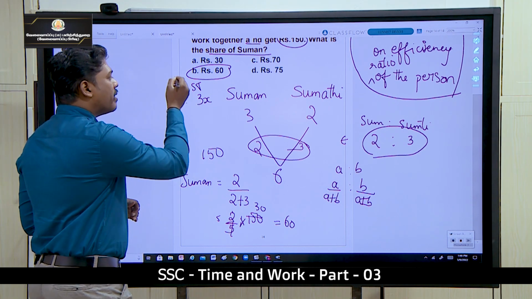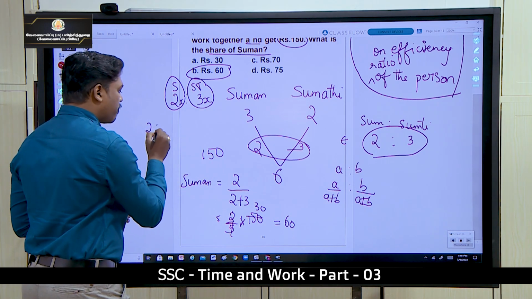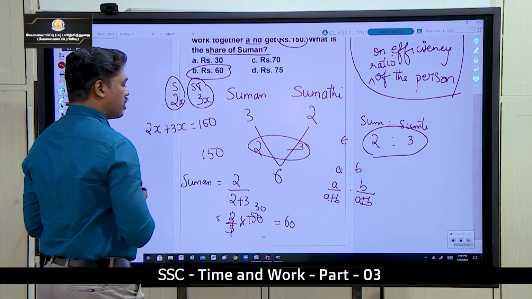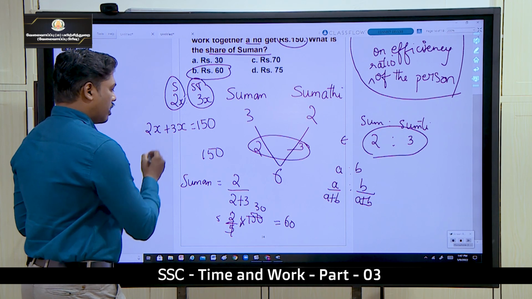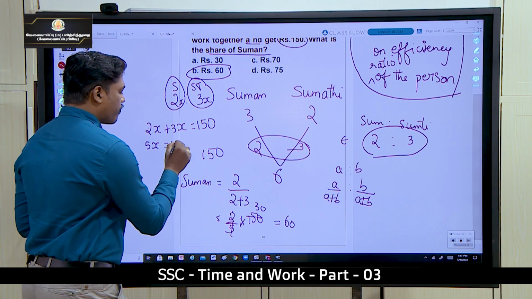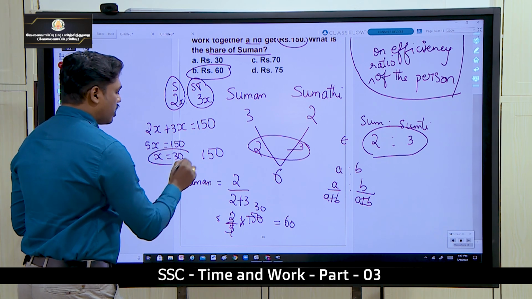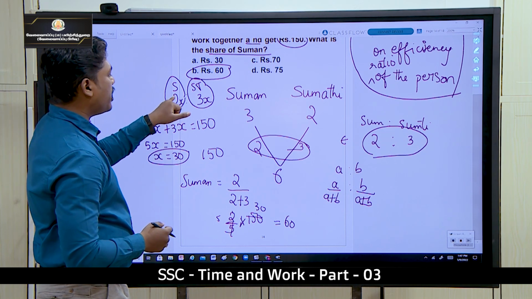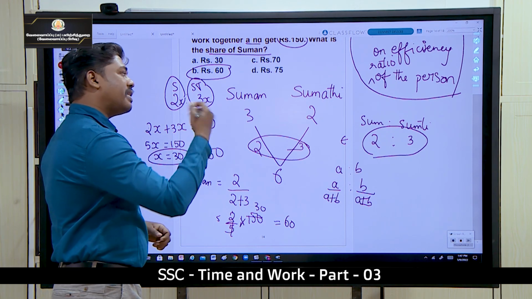Okay va? இப்போ Suman salary is 2x. Sumati salary is 3x. அப்போ இந்த Suman plus Sumati இந்த ரெண்டு வேல்யூம் ஆட் பண்ணாதான் இந்த 150. Suman share plus Sumati share add பண்ணா 150. இது add பண்ணுங்க, 2x plus 3x, 5x. 5x is equal to 150. அப்போ I can find x value, x வந்து 30. Substitute பண்ணுங்க, 2 into x 60, 3 into x you will be getting 90. Suman salary 60, Sumati is 90.